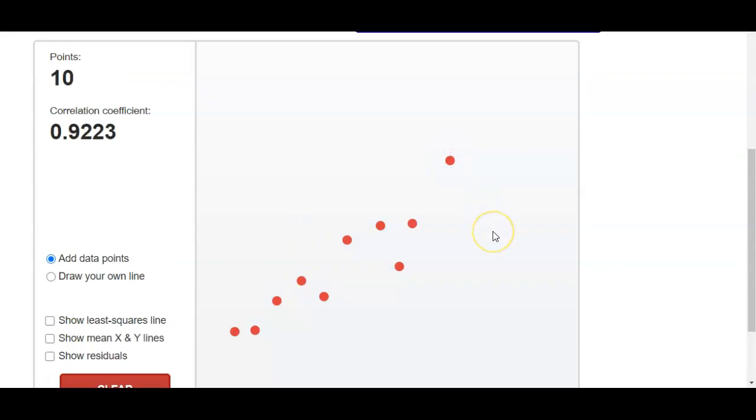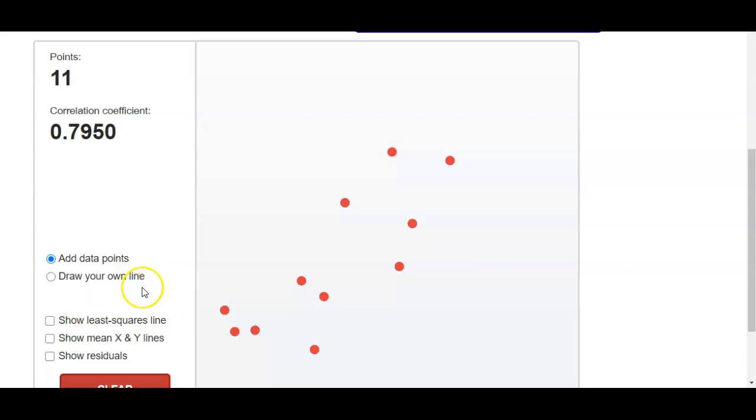There's my 10th point. Now I need to get a correlation of about 0.7. It says you can drag points up or down to adjust R after you have 10 points. So I'm going to take this one and move it up this way, drag this one down a little bit. I'm trying to make the correlation worse, or make the linear relationship worse, by putting more spread between these points.